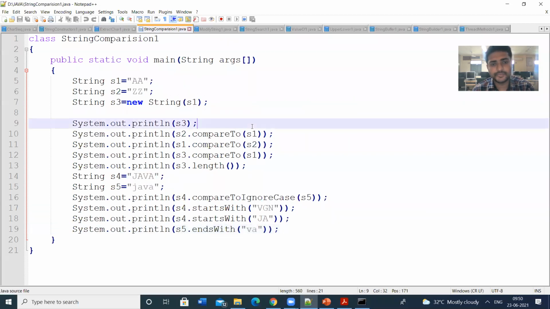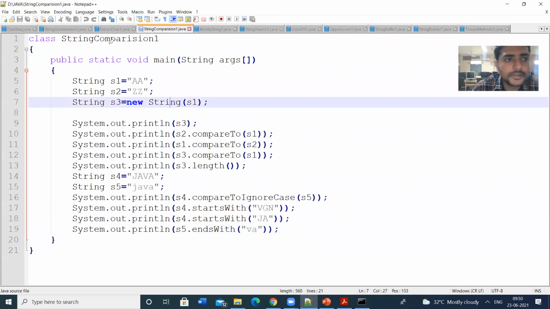Strings comparison. So let us see here. String is the class name, this is the main class. I am going to define three strings, S1, S2, S3.